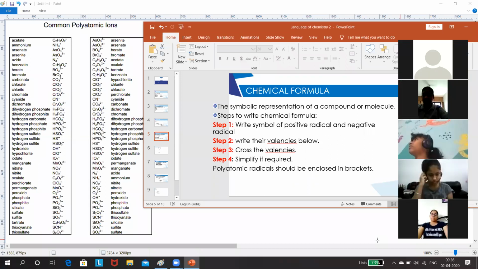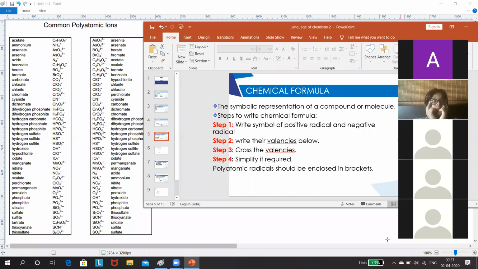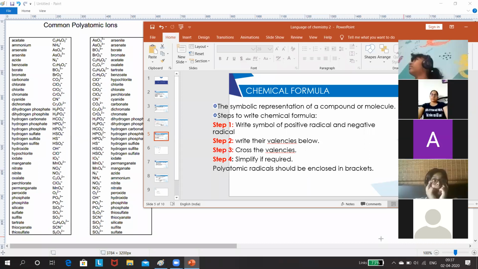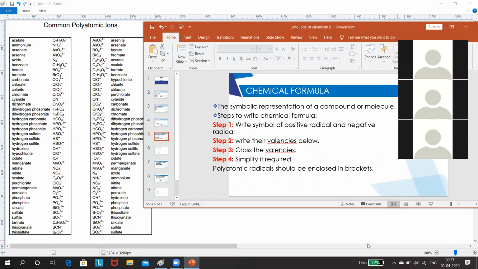Next one, Girija. Ammonium sulfate. NH4 whole twice SO4. Very good. NH4 twice SO4. Next one, sodium sulfide, Samiksha. Sodium sulfide Na2S. Very good. Sulfide is S2 minus. Is this the last compound? No, ma'am. Aluminium oxide. One more. Tell me the last compound.